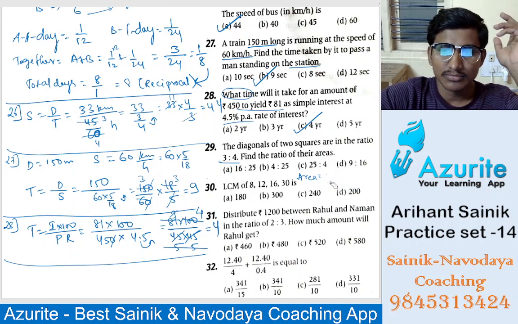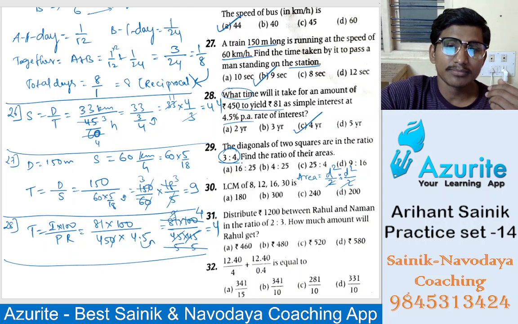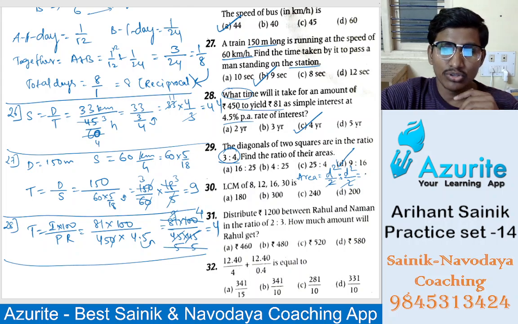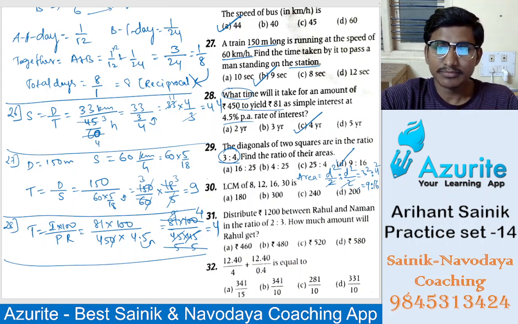So the ratio will be diagonal square only, since the 2 cancels in the ratio. So 3 square is to 4 square, it will be 9 is to 16. Understand?